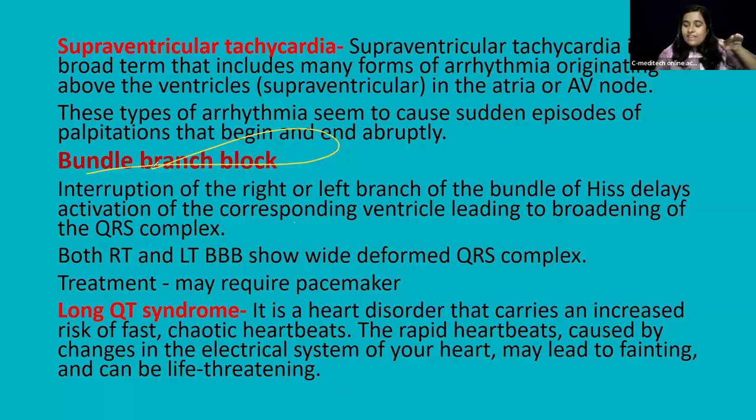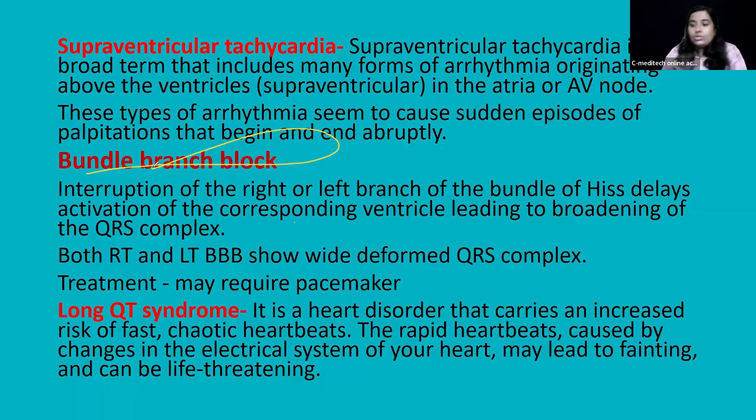Both the left and right atria contract together, right? In the same way the left and right ventricles should also contract. But in this particular bundle branch block, if it is the left bundle branch block, it means the left ventricle won't get the proper action potential, whereas the right ventricle will get it, because the right bundle branch block is not there.